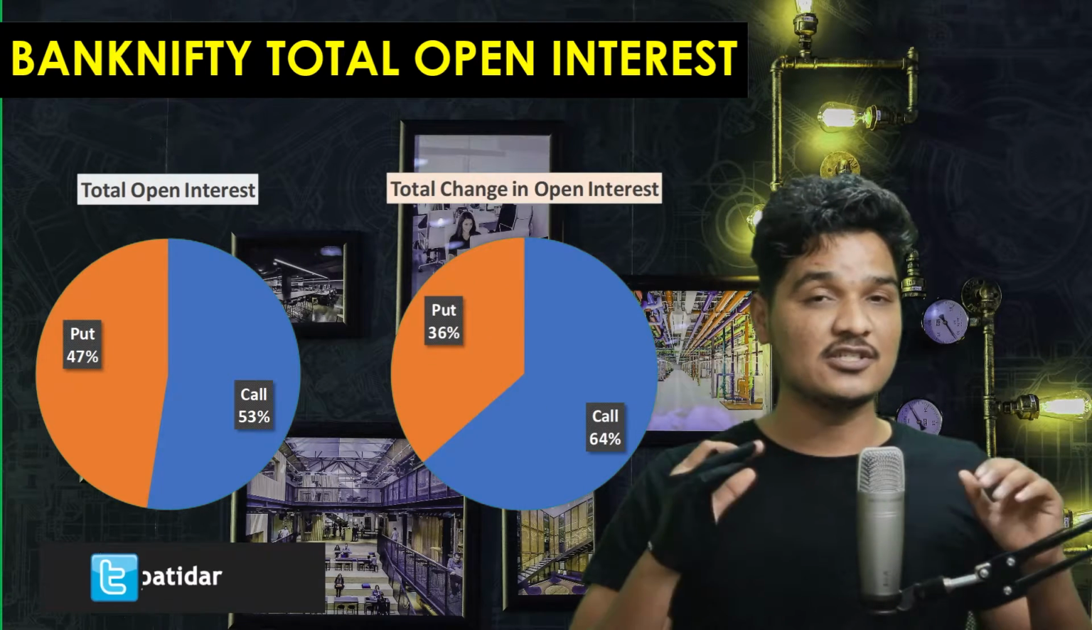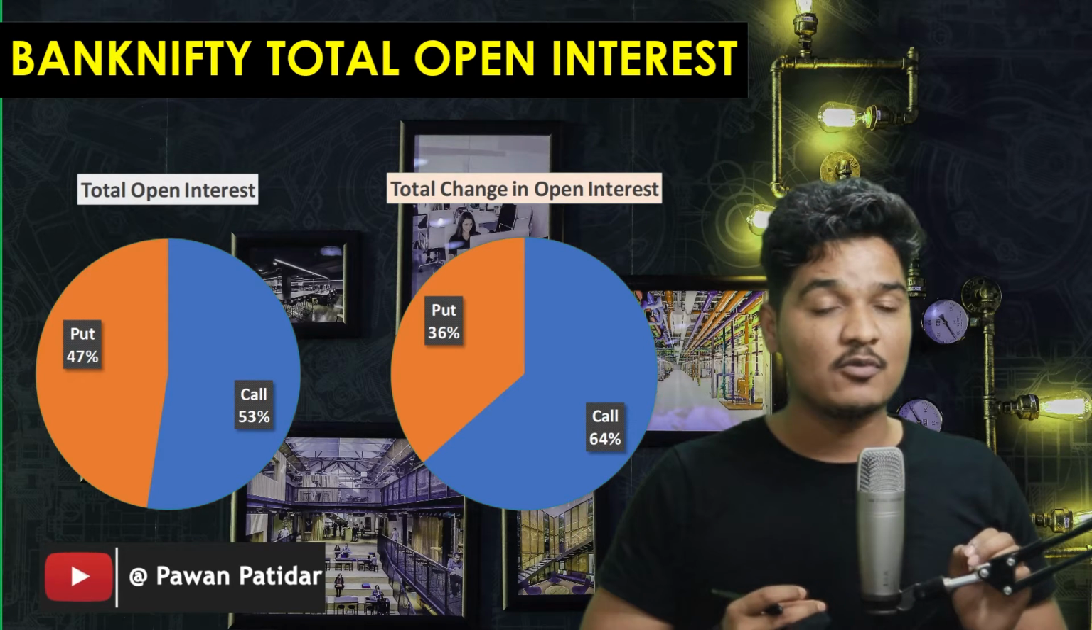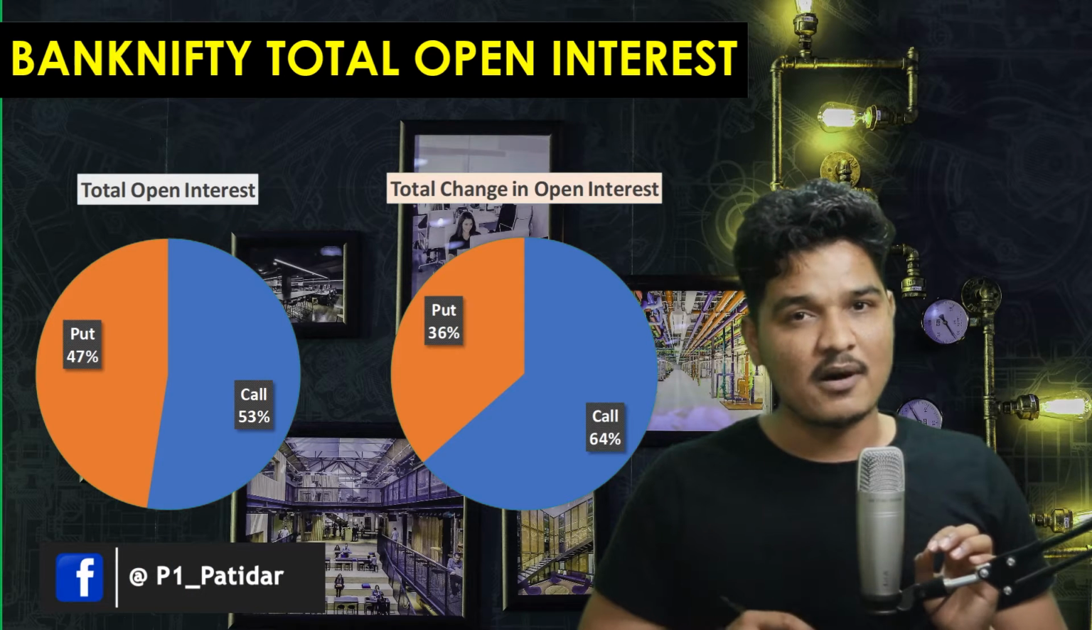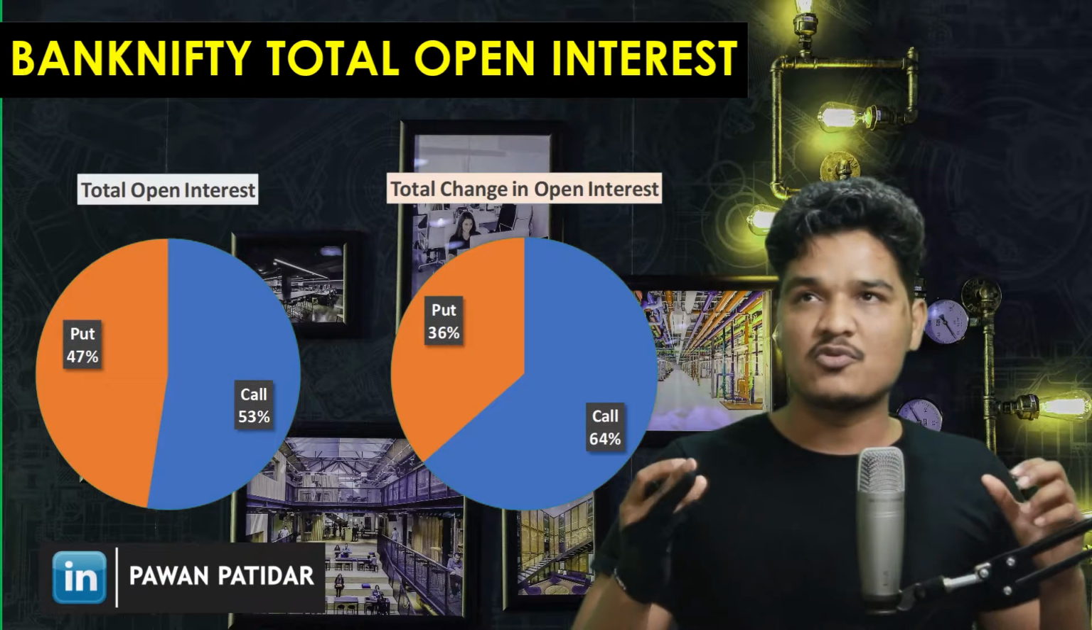Now let's do the change in open interest analysis and find out what happened in today's market. If you see here, then 64% more call has been sold. That means 64% bearishness was there in today's market. Well, if you see the earlier day of the market, then at that time Bank Nifty was trading around 200 points up.